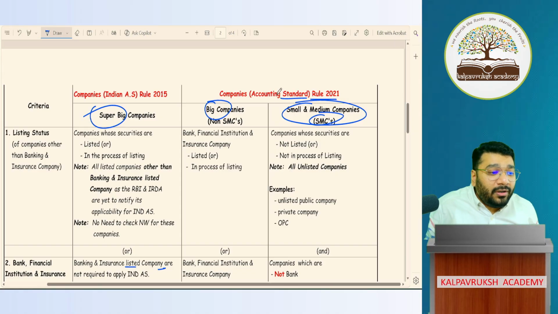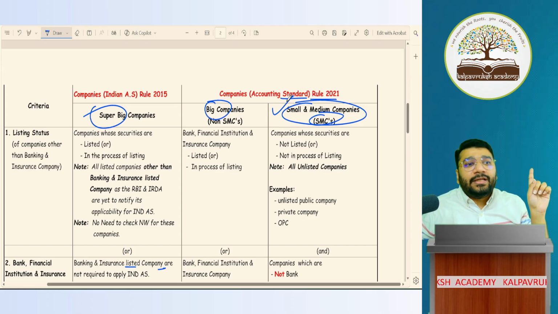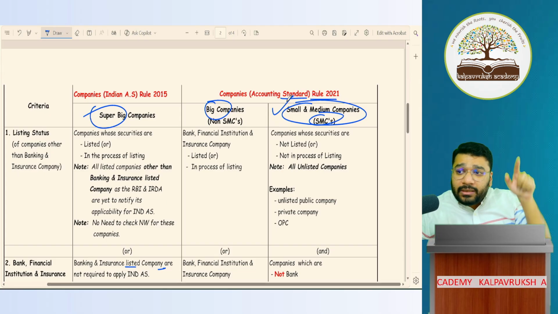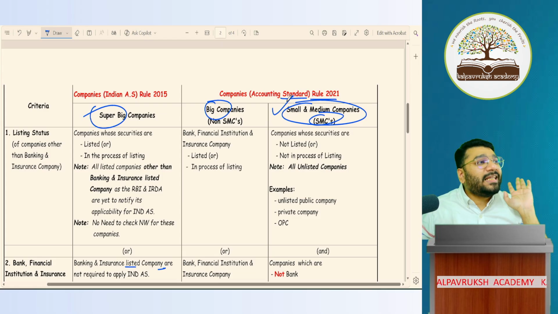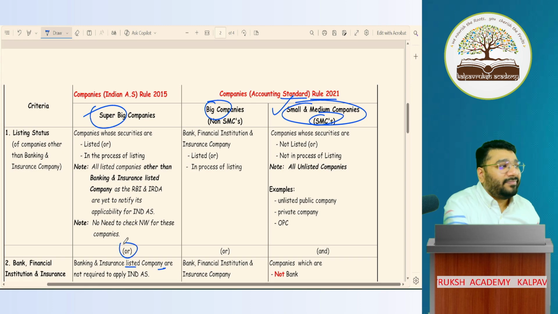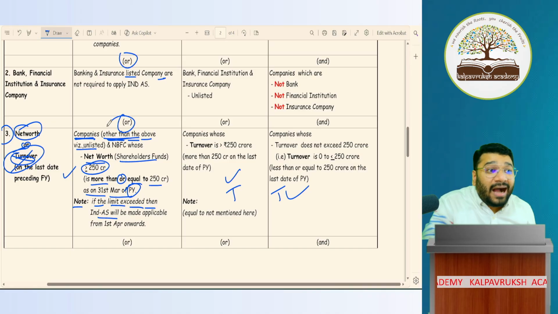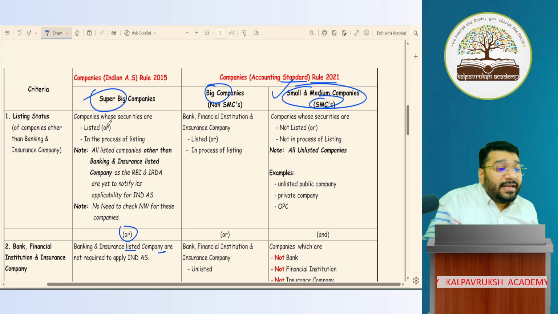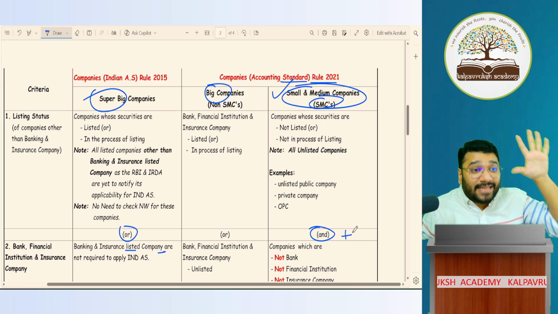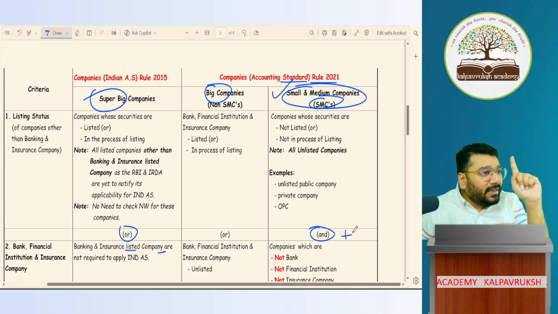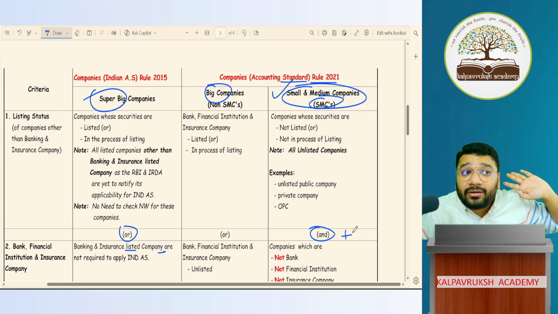So first we have to talk about what the 5 conditions of SMC are. For a super big company, how many conditions? 3 conditions. If I satisfy any one, it is okay. That's why I put 'or'. Out of 3, if you satisfy any one, you're a super big company. But SMC is not like that. It is all 'and' conditions. 'And' means plus conditions. So only if you satisfy all 5 conditions are you a small company. If you violate one of the 5 conditions, you will become either a big company or a super big company.